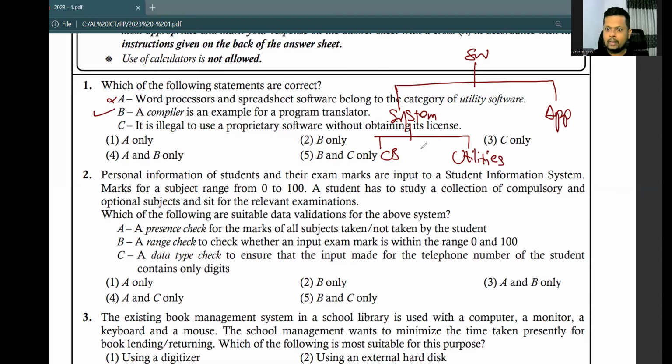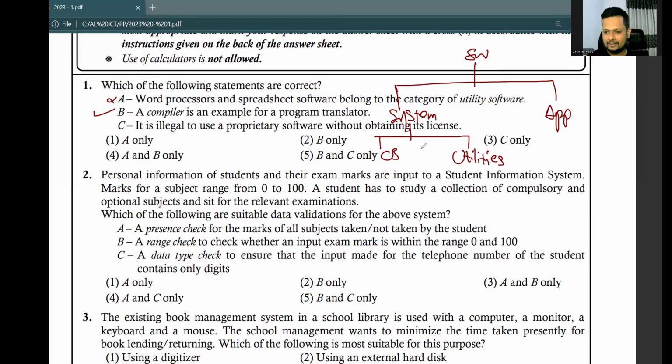You don't have to apply for a license separately, but when you purchase or freely download it, the software comes with the license, right? So you are agreeing to the license while you install the software. When you run the setup program, you have to tick a checkbox: yes, I agree to the license agreement.